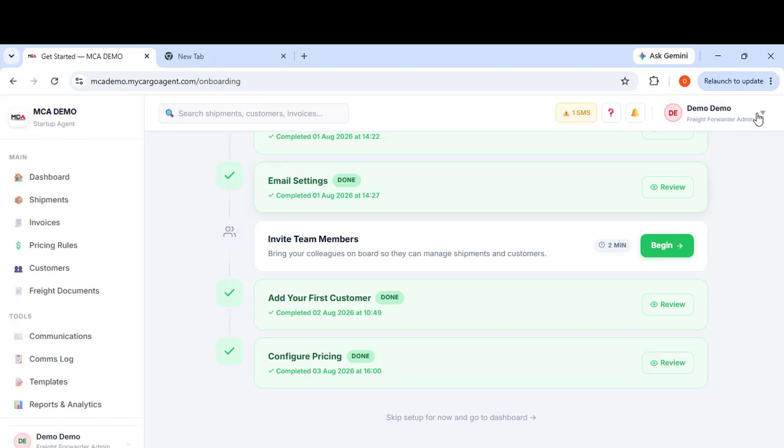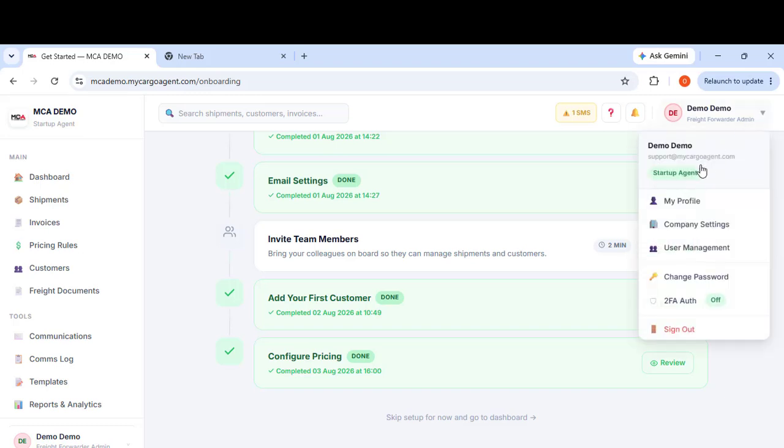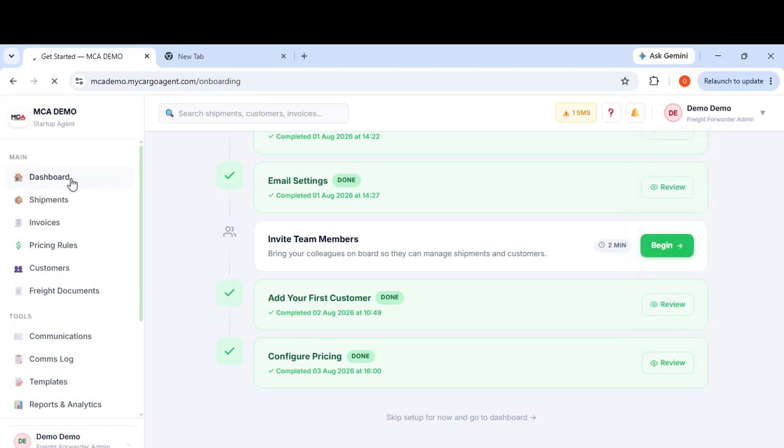If you look at your account this way, you can see this is your profile, company settings, and user management. And for 2FA, you can turn on two-factor authentication to have more security on your system. This is the dashboard. Of course, you can search anything you want up here.